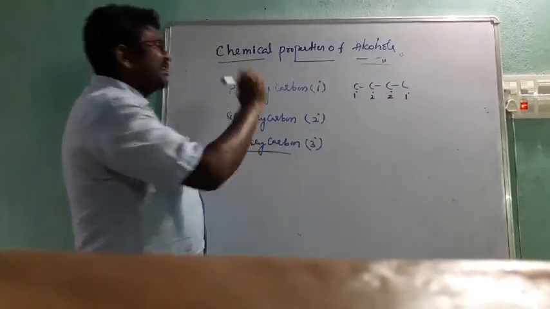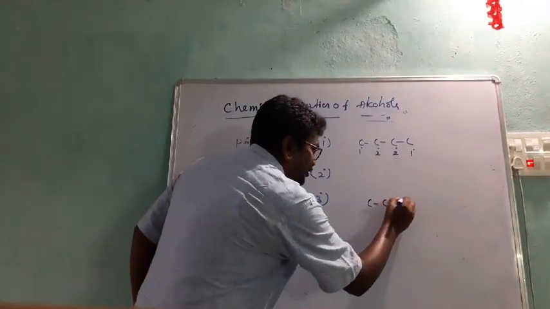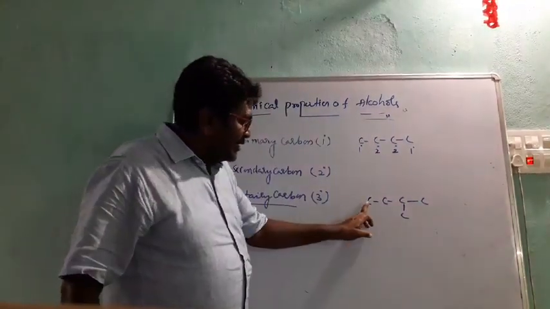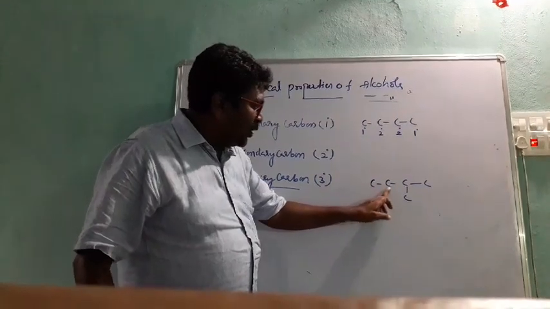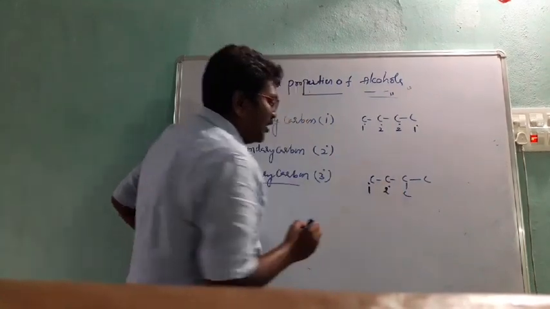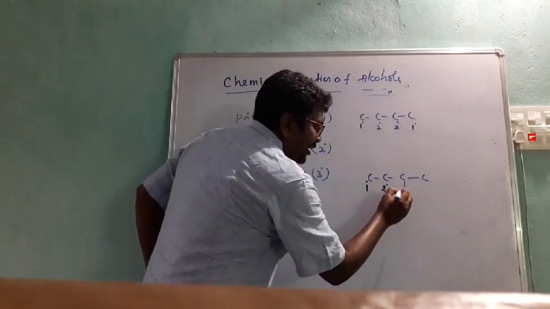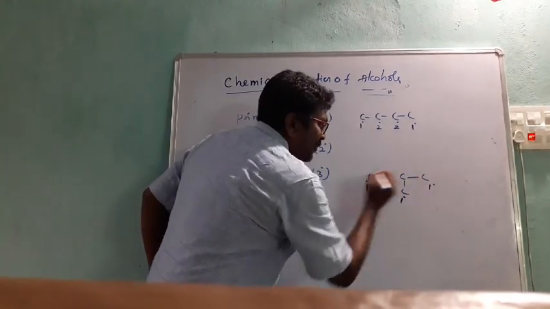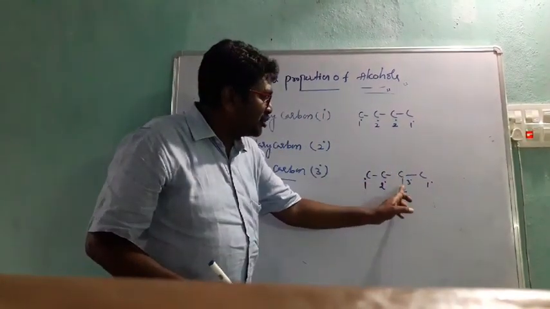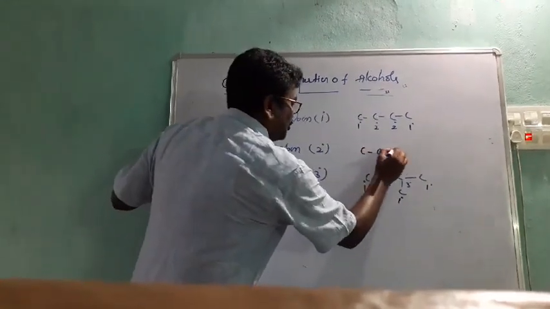Tertiary carbon. What is tertiary carbon? Suppose 1 2 3 4. Okay, this one you have to see here, this is primary carbon because it is attached to one carbon. It is the secondary carbon because it is attached to two carbons. This is also primary carbon, it is attached to one carbon. But this is a tertiary carbon because it is attached to three carbons.